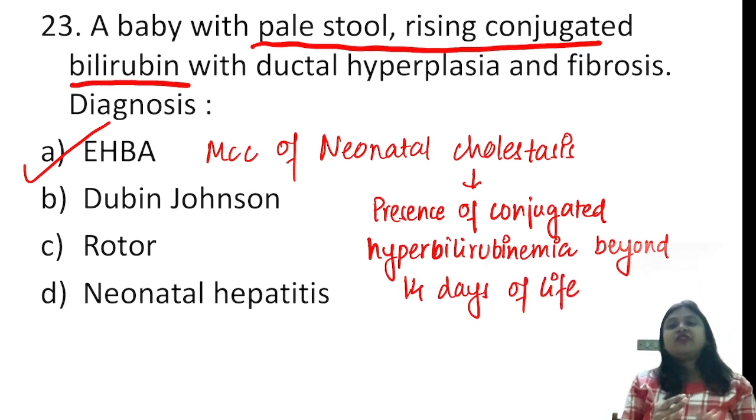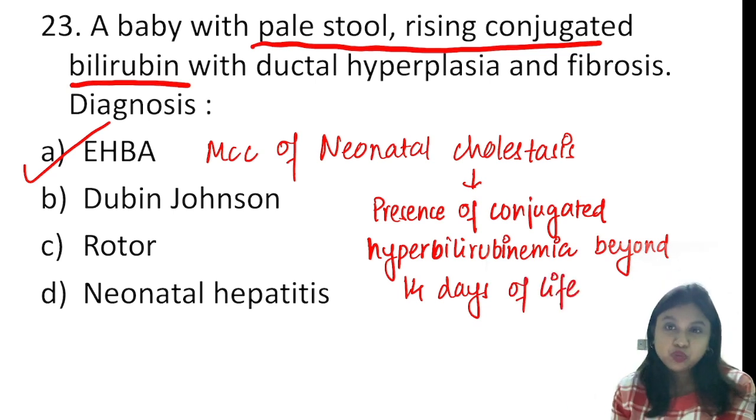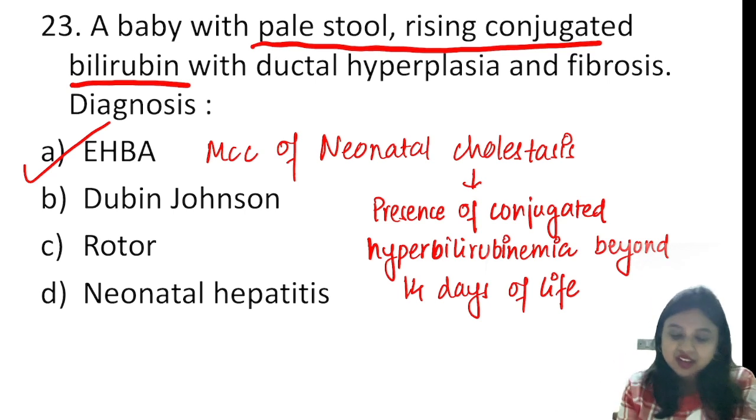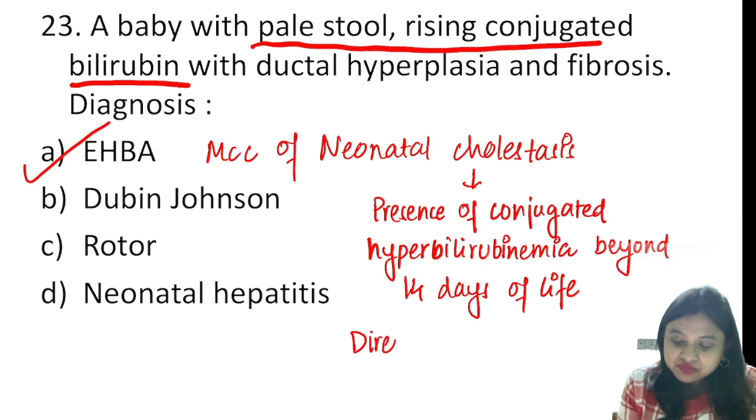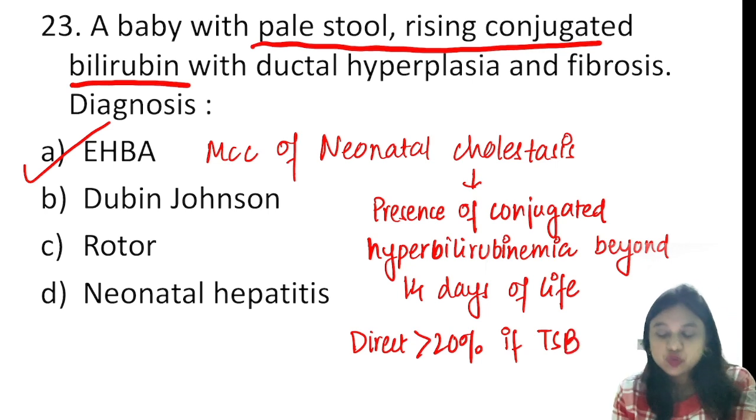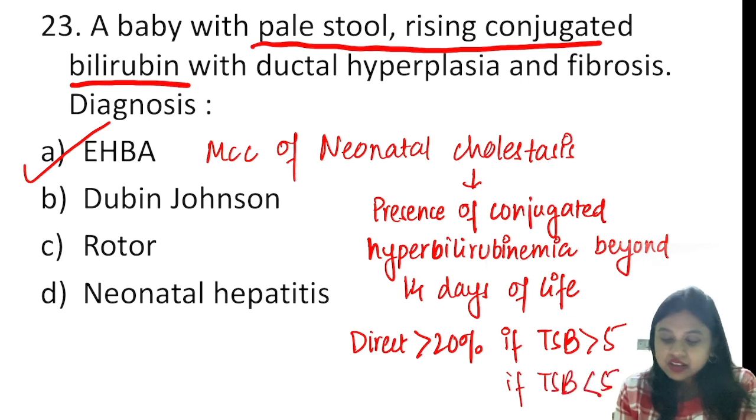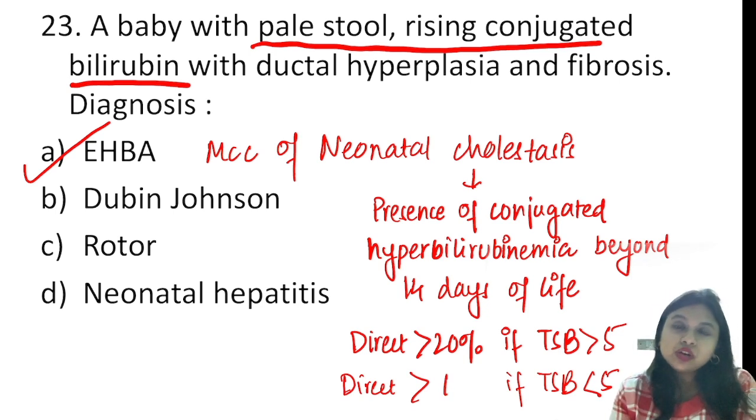And remember, whenever you see conjugated hyperbilirubinemia, it is never physiological. It is always pathological, right? So the direct fraction is more than 20% if TSB, that is the total serum bilirubin, is more than 5. And if TSB is less than 5, then the direct fraction is more than 1. So this is the definition of neonatal cholestasis.